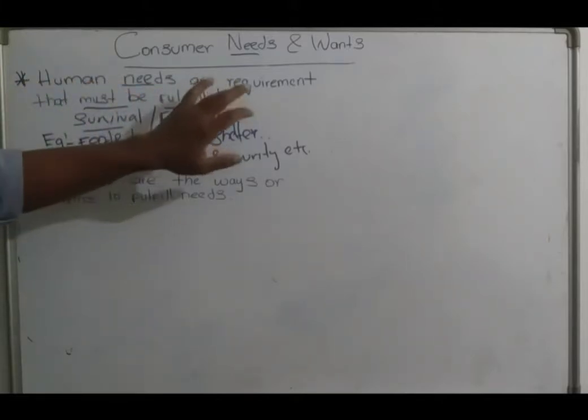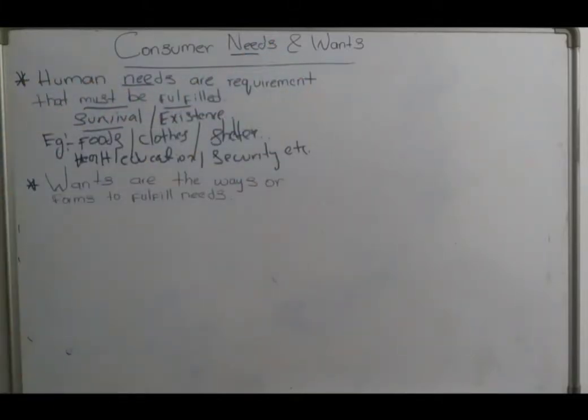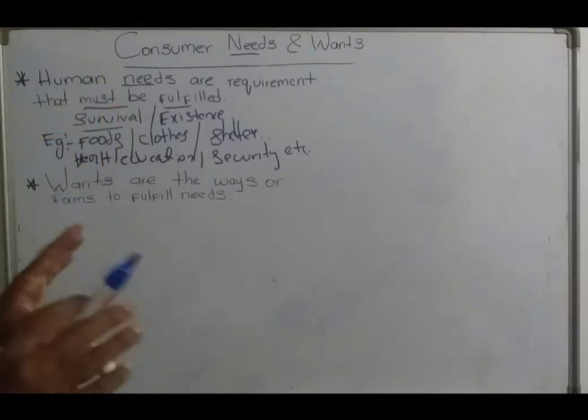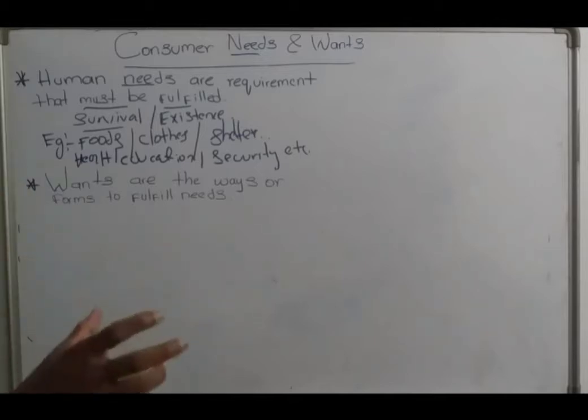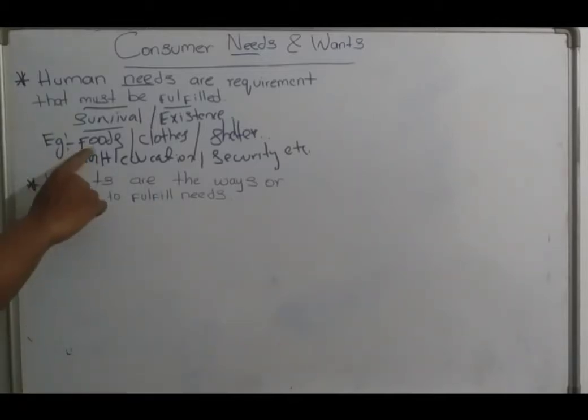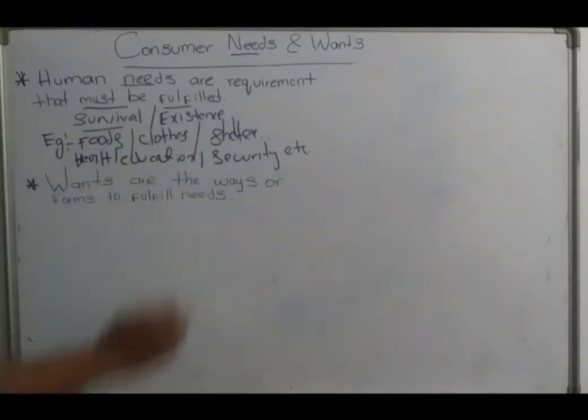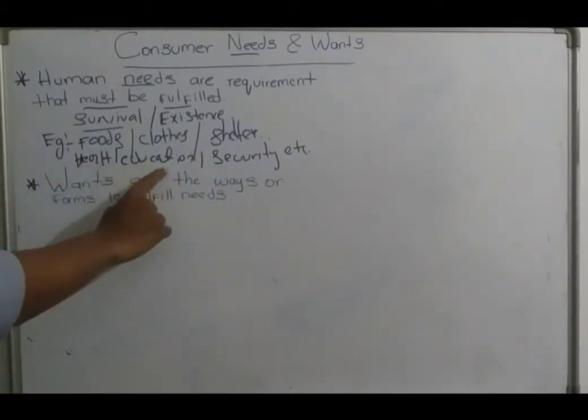Human needs are basic requirements that must be fulfilled for survival and existence. Without fulfilling needs, no one can survive in this world. The fundamental needs are foods, clothes and shelter. Due to development in human culture or civilization, these basic needs are further extended to health, education, security.